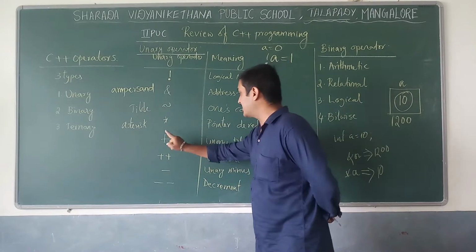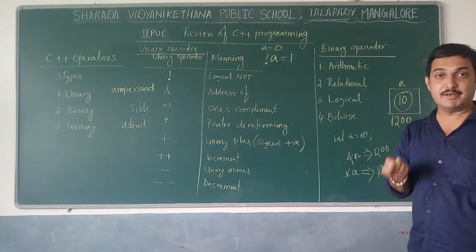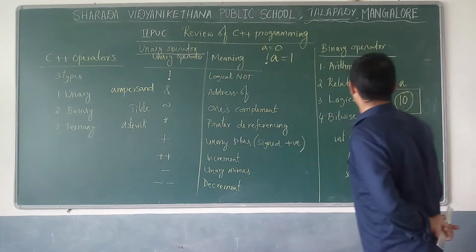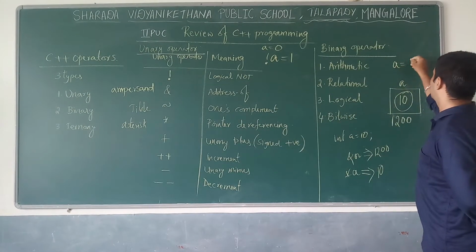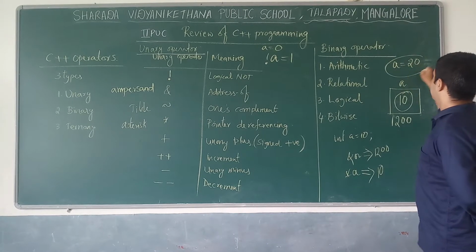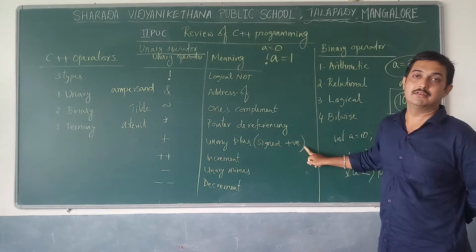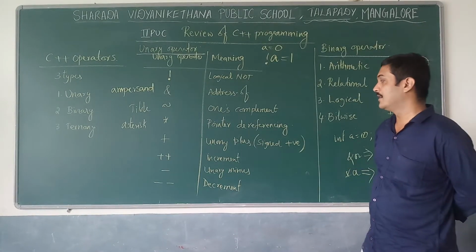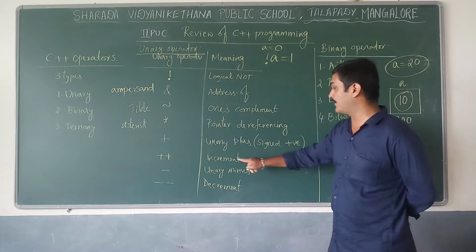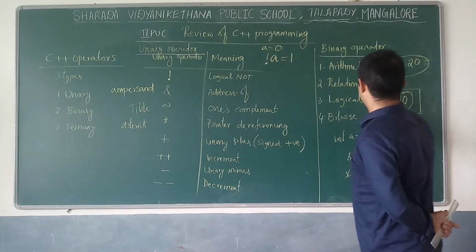Next, the plus operator, which indicates a signed positive value. It can be represented like this: a is equal to +10 or a is equal to +20. That indicates the unary plus, or a signed positive number. Plus plus performs the increment operation.